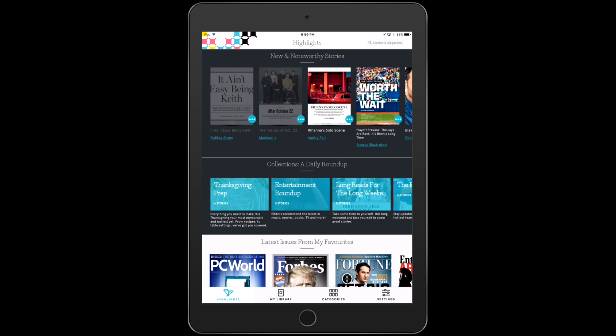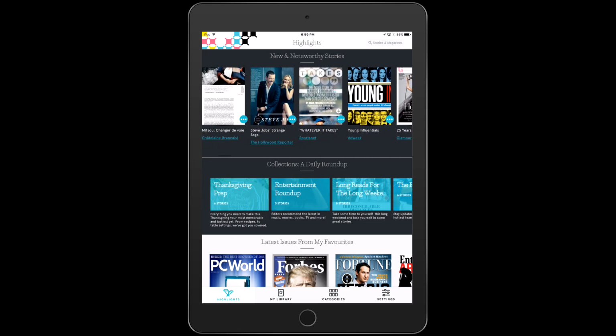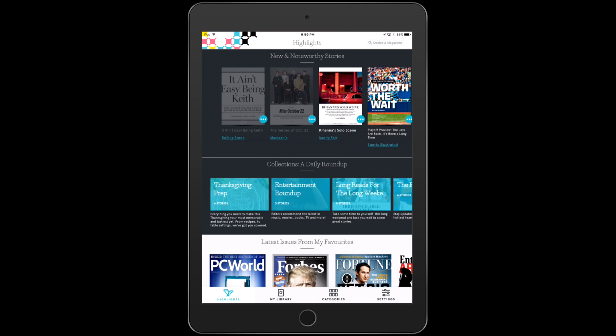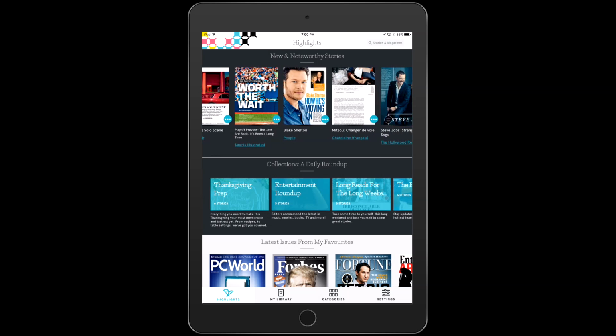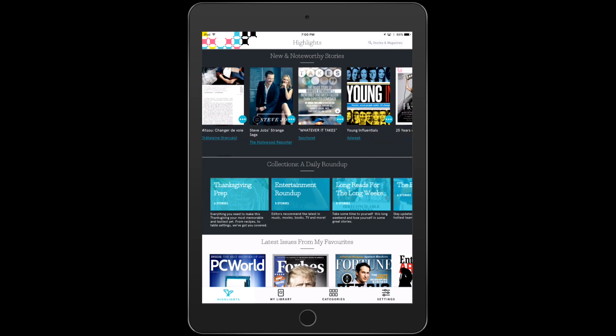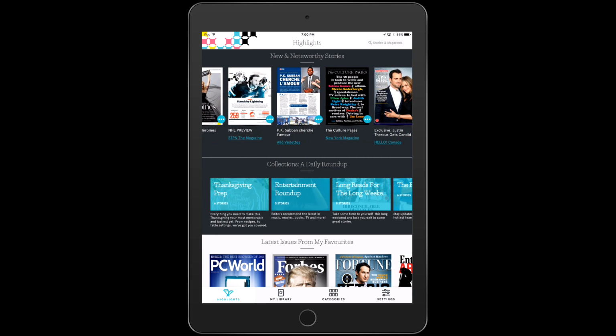What I really like about it is a new feature that they've added to their iOS and Android app, and of course we are looking at the iPad here, which is that they have new and noteworthy stories. They take feature articles out of magazines and curate them for you. So maybe instead of downloading and reading a whole magazine, you just want to read the cover story or just a random good article within it. You have the default articles here at the top on the main screen.